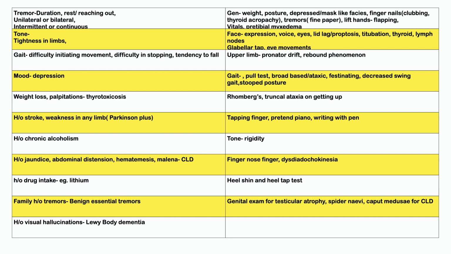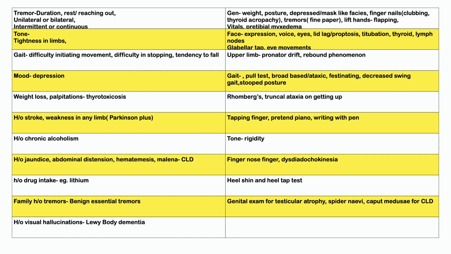If the patient can walk, we'll ask the patient to do a gait assessment, even tandem gait. Then we can do a pull test. We can pull the patient back and ask them to take a few steps backward to correct themselves, but they will not be able to do this in Parkinson's. We look at the type of gait that they have. So if they have a broad-based gait, or ataxic gait, depending on whether they have a cerebellar disease, or if they have a festinant gait, or a stooping posture, decreased arm swing, with a difficulty to start and difficulty to stop, it is probably Parkinson's, with a very slow, shuffling gait. So that is for gait.